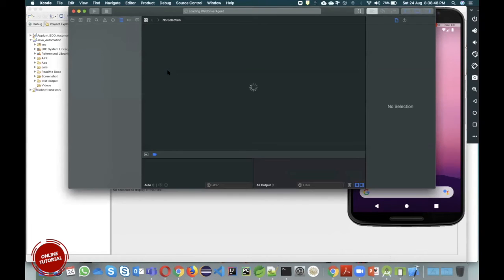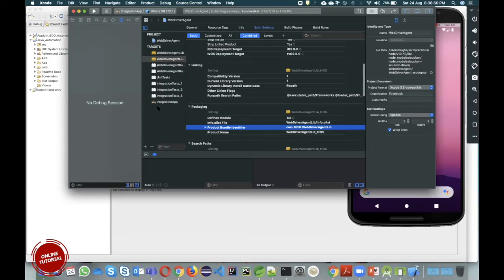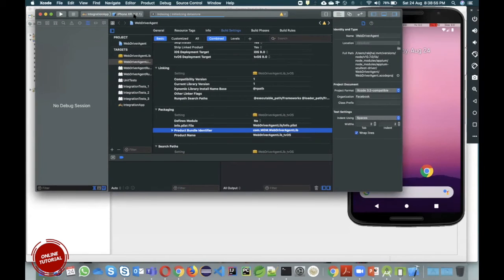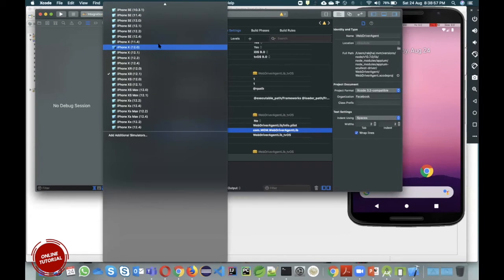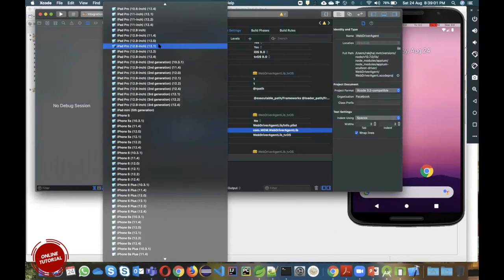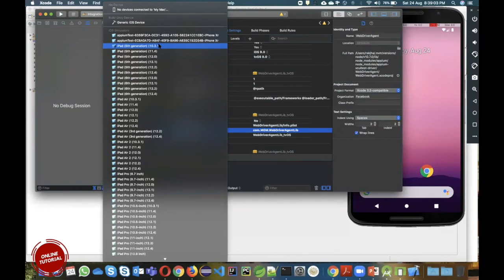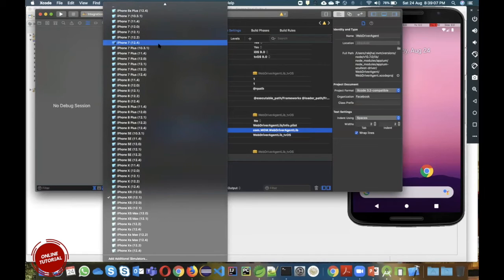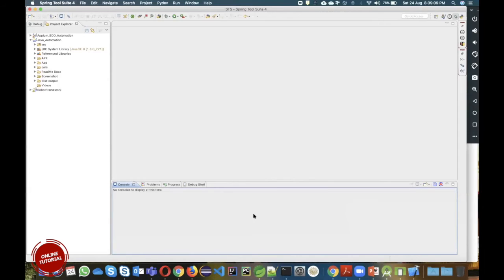So this is Xcode, and here you have n number of iPhone or iOS devices available. You can use any of them, from iPad Pro to iPad Air, and so many others. You can choose any of them to test. Okay. So Xcode is there and all.